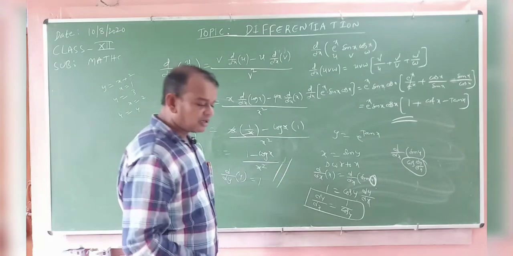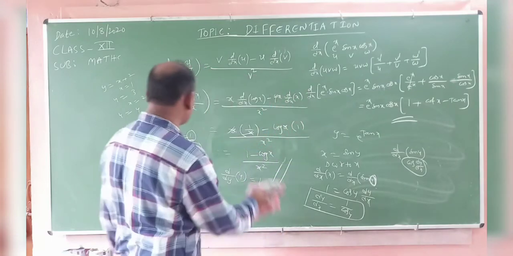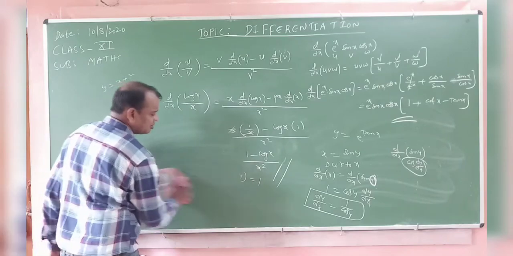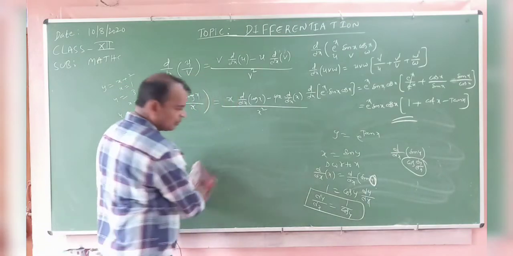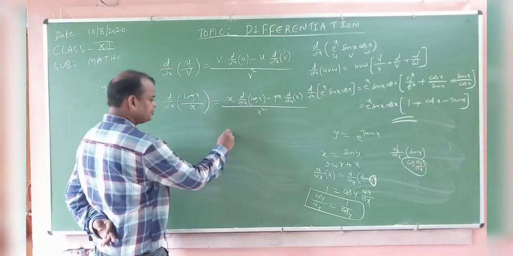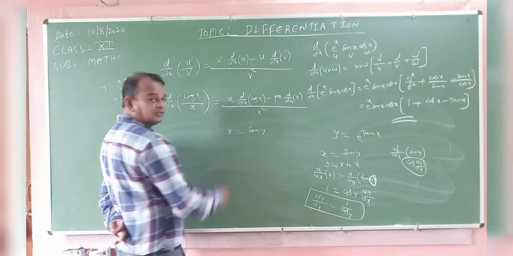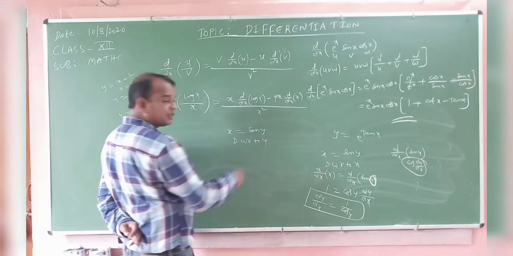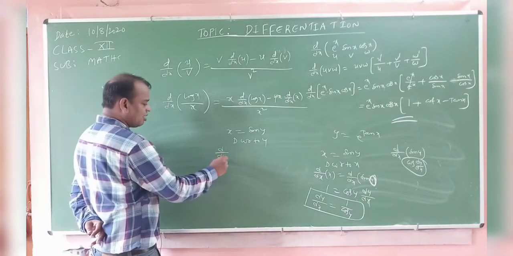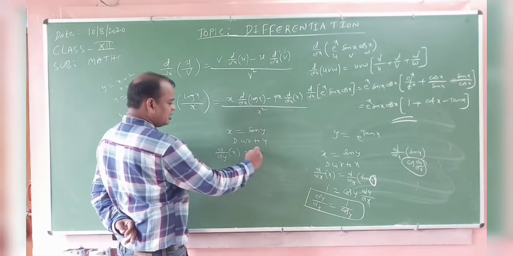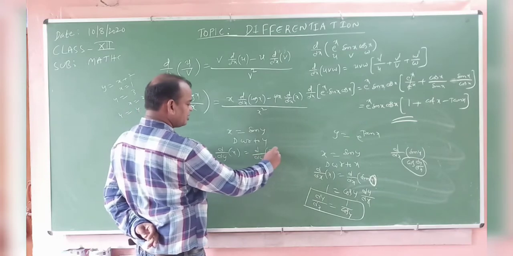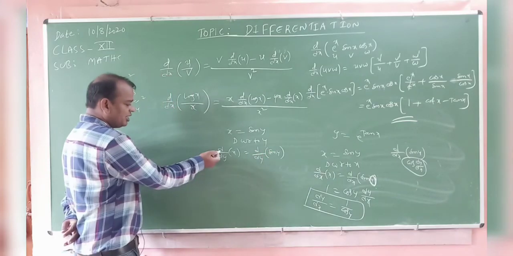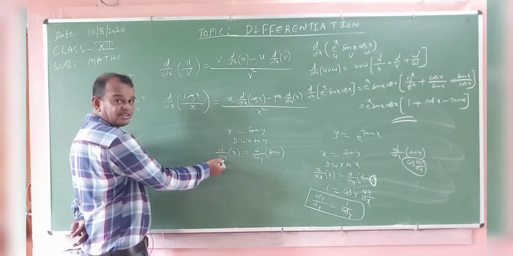Differentiation with respect to x. Now I will do the same function, differentiation with respect to y. Any change in the answer? Okay, we will see. x is equal to sin y. The differentiation with respect to y: d by dy of x, d by dy of sin y. Derivative of x with respect to y.